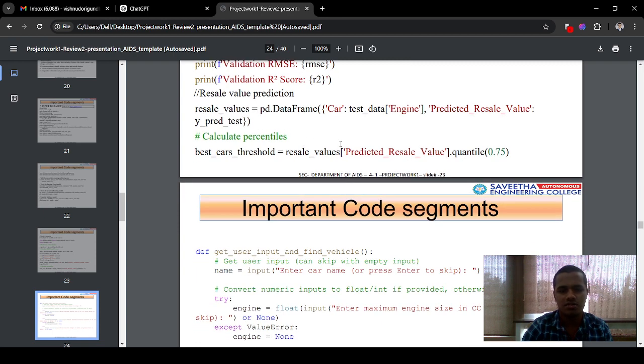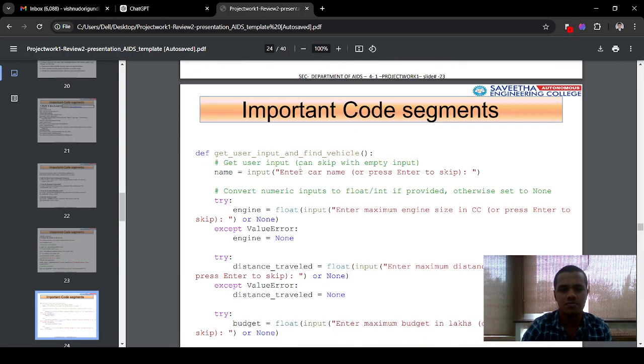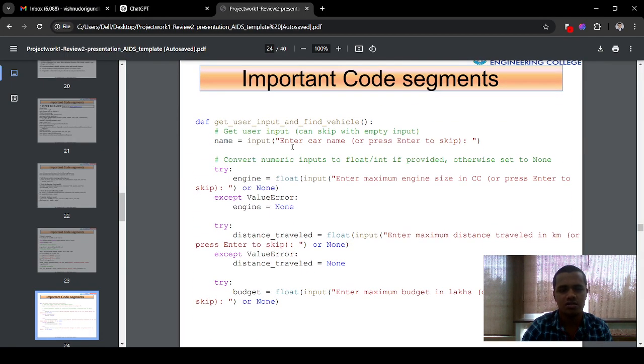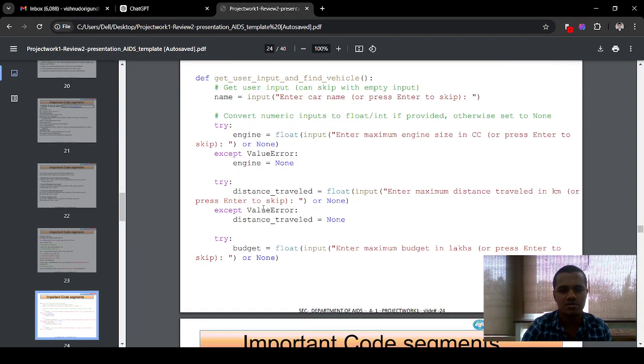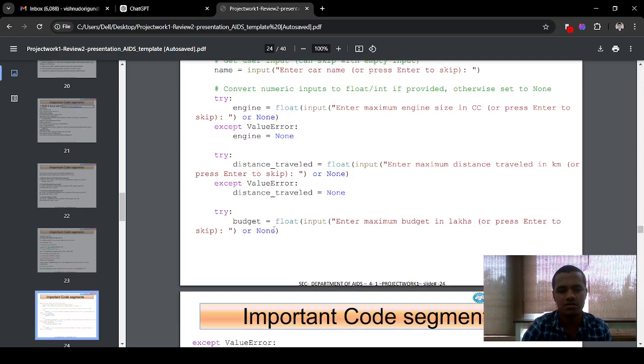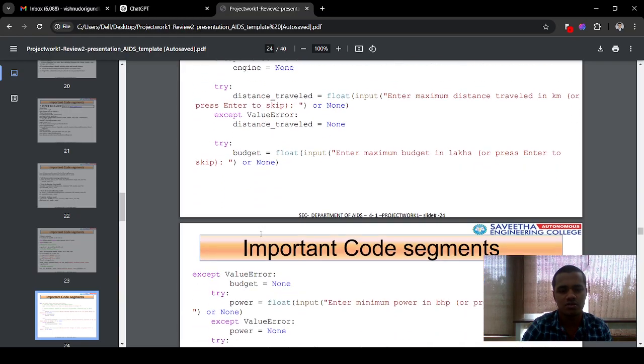What are the best cars and what are the worst cars based on the quantile 0.75, and then based on user conditions I wrote this code. What is the name, engine, distance traveled, and what is the budget. This budget is specified because middle class persons have that budget for buying a car. So I included this also for getting the user recommendations.